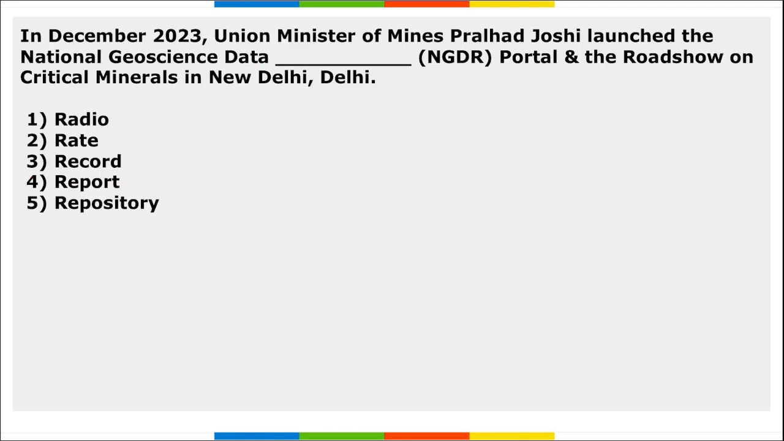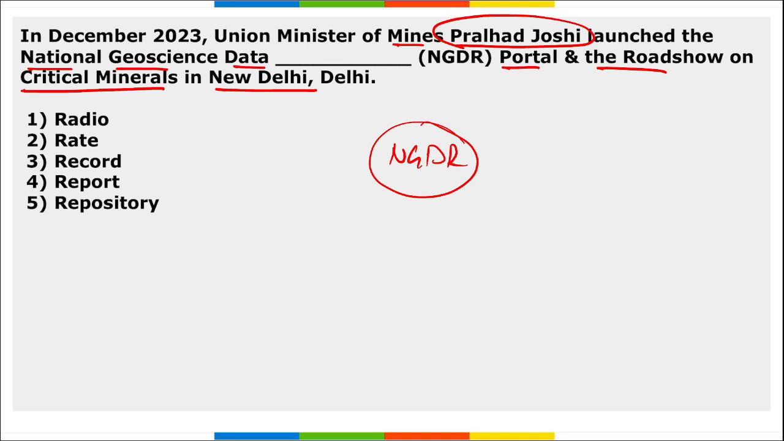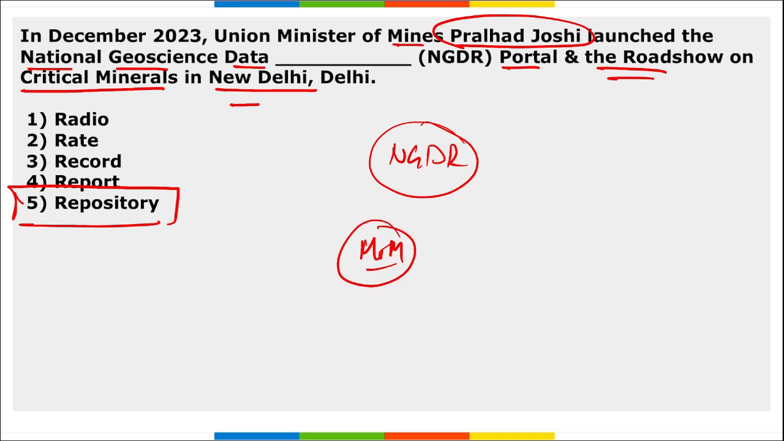Next, in December, Union Minister of Mines Prahlad Joshi launched National Geoscience Data Portal and Roadshow on the critical minerals in New Delhi. So remember, the question indirectly asks the NGDR full form. This is National Geoscience Data Repository. R stands for repository. This is a portal, and a roadshow on critical minerals was launched in New Delhi. Correct? This NGDR is a flagship initiative of the Ministry of Mines, created as a part of National Mineral Exploration Policy 2016, right? And the initiative aims to increase the investment attractiveness of the mining sector in India.